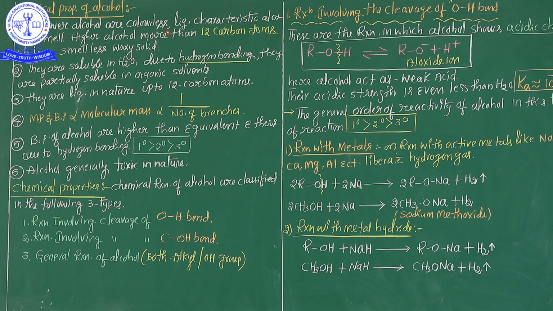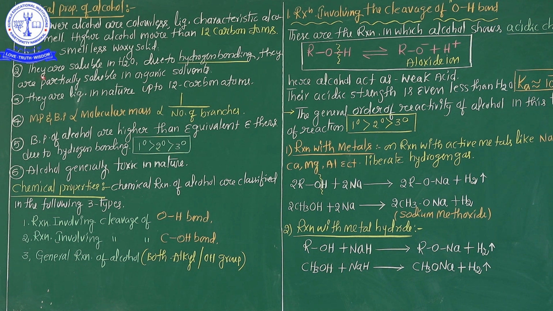So generally alcohol exists in two different physical states. Number one is the liquid state, in the case of lower alcohols. In the case of higher alcohols, the alcohol exists in the solid phase. Lower alcohols are colorless liquids with the characteristic alcoholic smell. But higher alcohols, with more than 12 carbon atoms, are colorless and smellless, with no smell at all, and waxy solids. This is the first point.